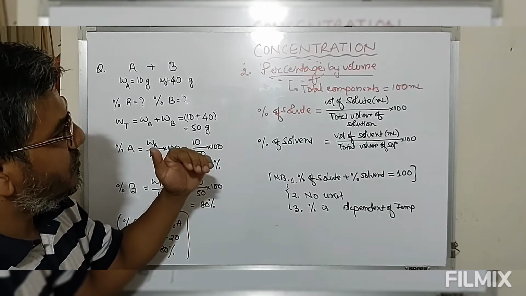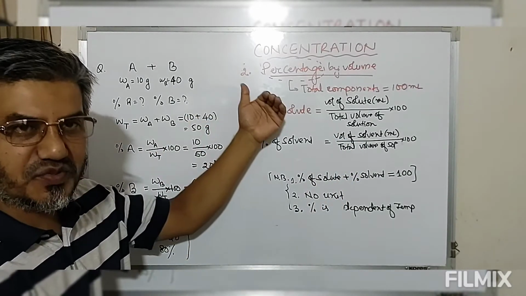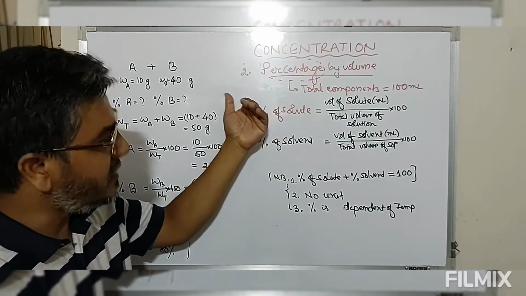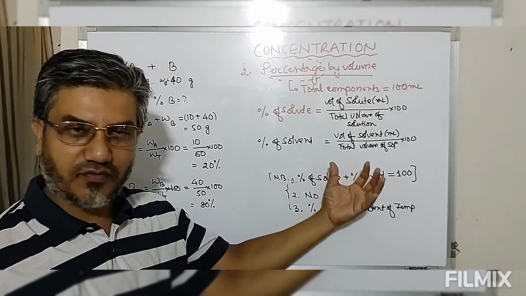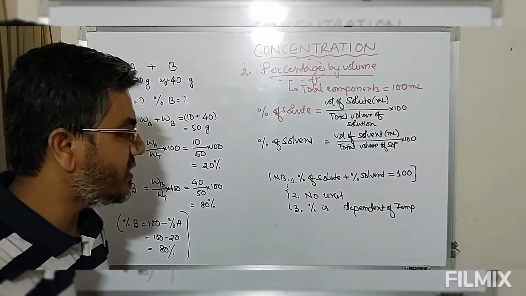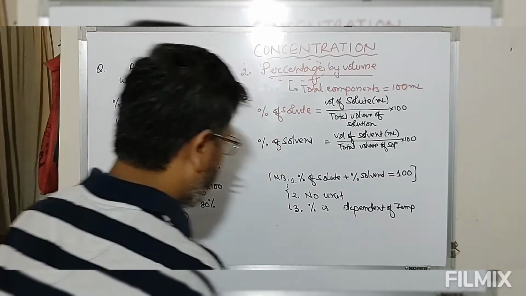So this is almost similar to percentage by mass, but instead of mass we are taking volume here. So this is percentage by volume. Let me give you an example here.